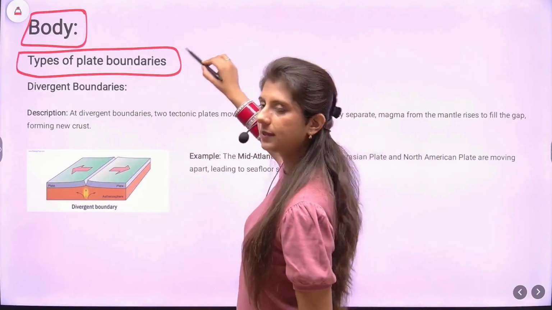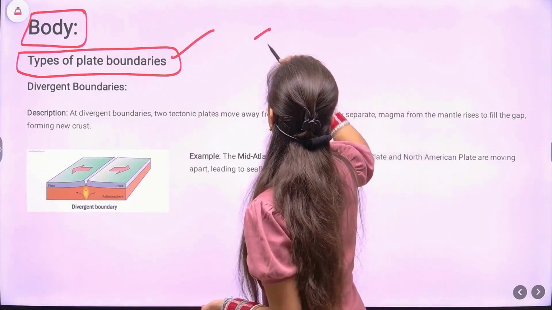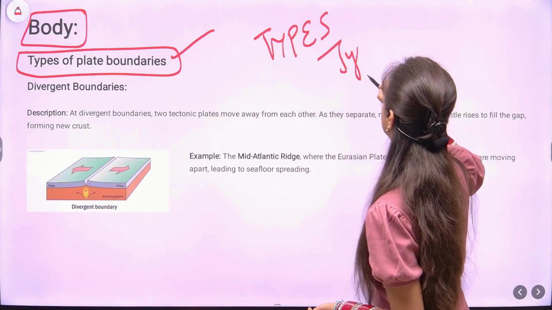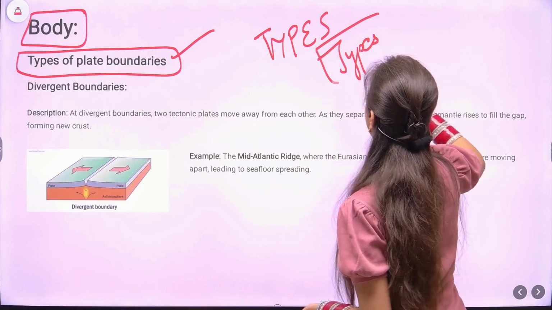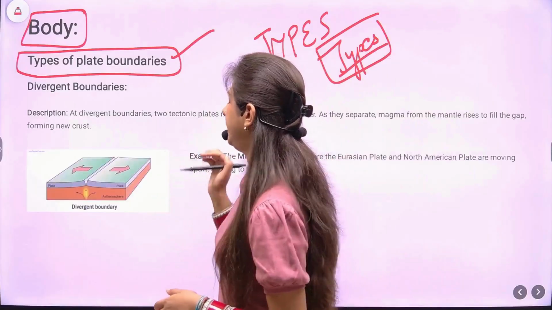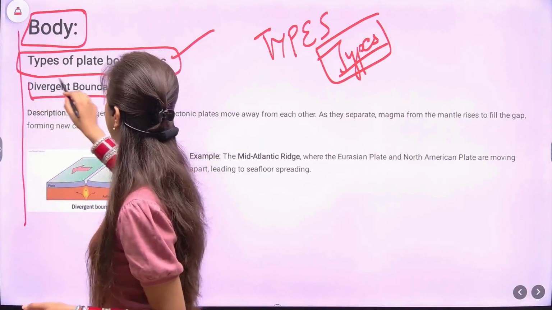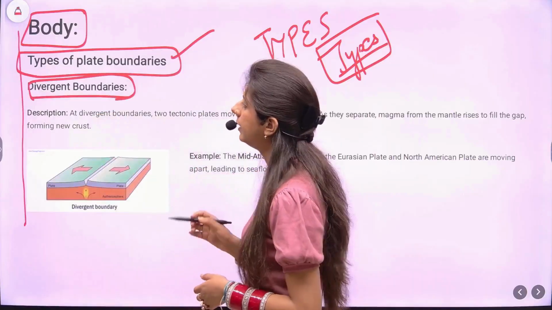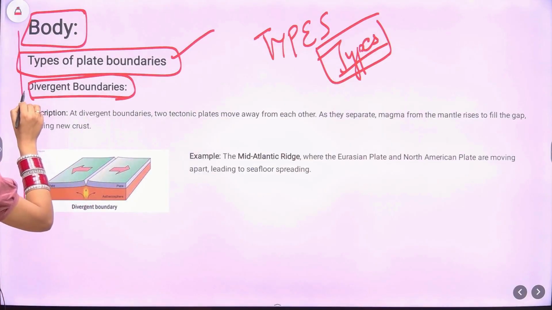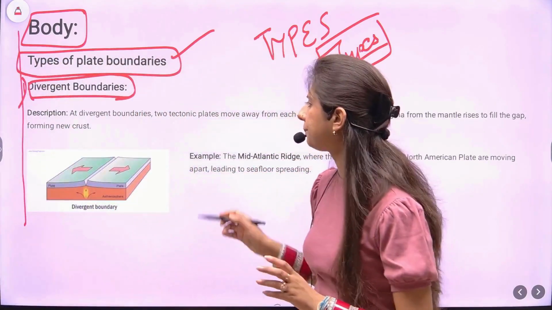So make it self-explanatory, highlight it either by using capital letters like this. You can write it in block letters, or even in small letters, but either make a box over it or underline it. Just highlight it, make sure it's visible. Then follow the alignment of the question. Come to the subheading, that is divergent boundaries. Also, what you need to do here is use alphanumeric digits to number this, that is the first one. Okay, so we'll write the first one, divergent boundary.